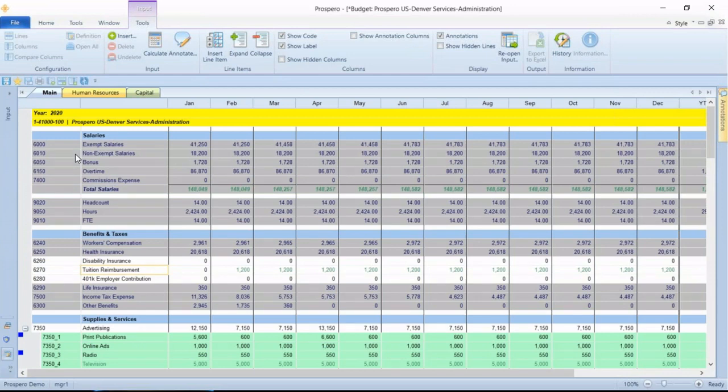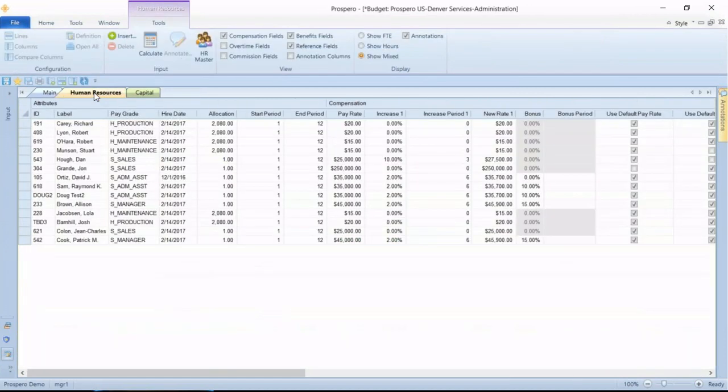resources, our wages, taxes, and benefits. I can see those in the salary section and the benefits section. All these account balances that are posted to these accounts would come from the details from that human resources tab. And if I switch to that tab, I can see that at the very top of the page here, this is for the same